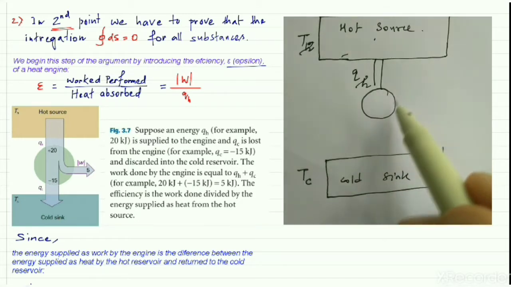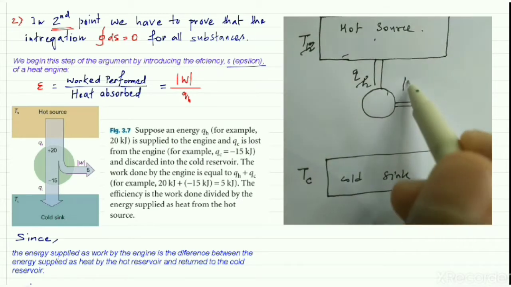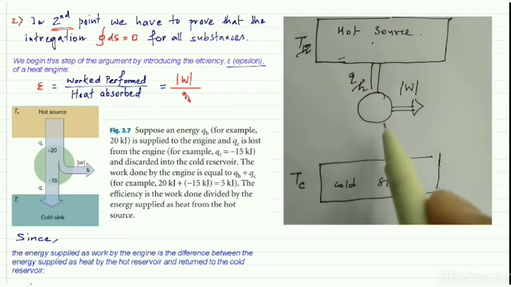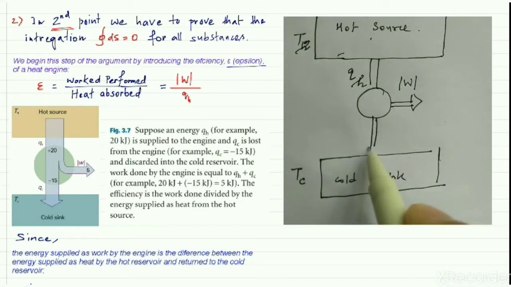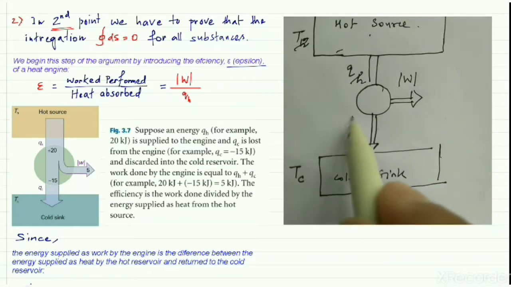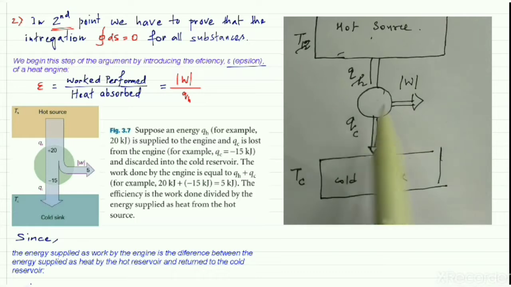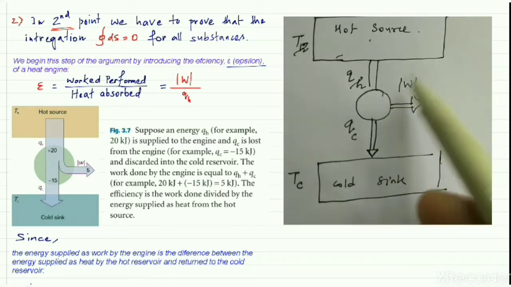Let's suppose it will do some work, and the amount of work is represented by W. And it will release some amount of heat, let's say QC, which cannot be converted into work.